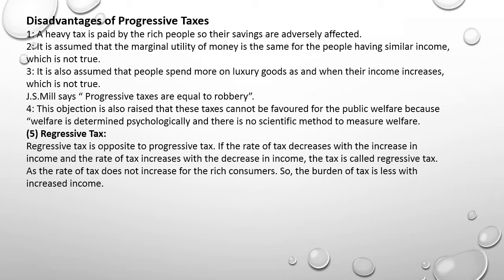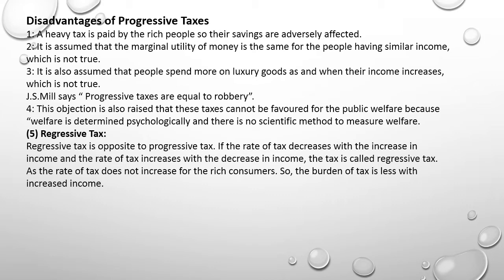It means that importance of money for a person who is earning rupees 20,000 per month is more than the person who is earning rupees 70,000 per month. So utility of money in the view of the taxpayers is different according to their incomes. The less income group has more utility of money and the higher income group has less utility of money.